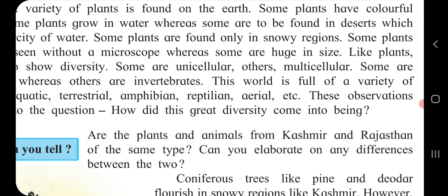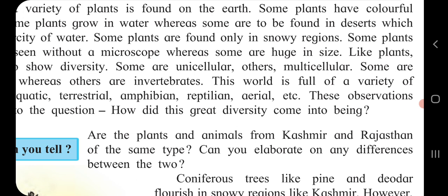First we will take animals. Animals of Kashmir have thick hair. The hair on their body is thicker, and the silver body color blends with snow. Why? Because they are protected from the ice. This helps them get protection in the snowy region. As you all know, in Kashmir, there is ice. With the help of this thick hair, they can protect their body.